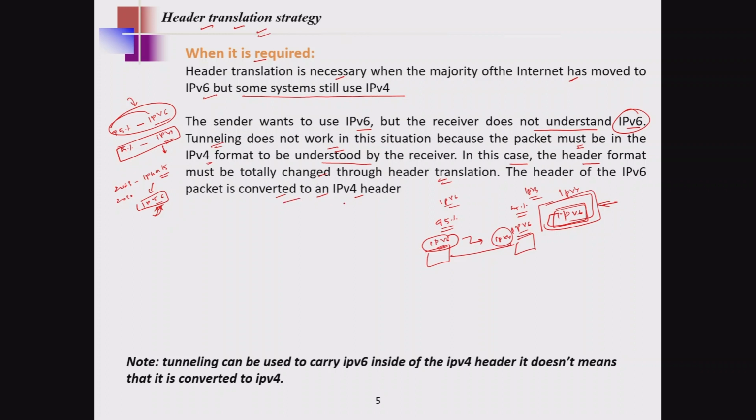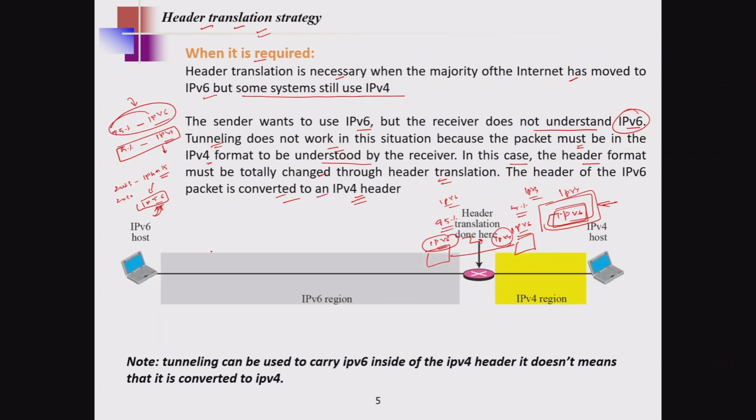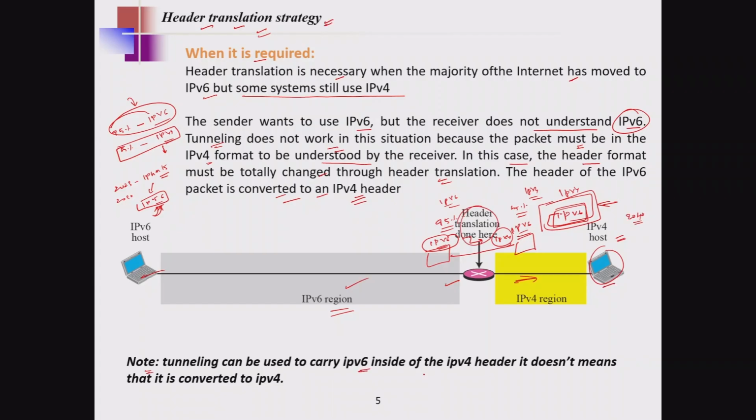Converting from IPv6 to IPv4 is called header translation. Most of the network is in the IPv6 region, but a few devices are still IPv4 hosts, something like 2040 or somewhere around. Here we need to completely convert the IPv6 into IPv4. That is what we call the header translation strategy. This is an important point: tunneling can be used to carry IPv6 inside of IPv4, which means it does not completely convert IPv6 into IPv4. You have to understand that point.